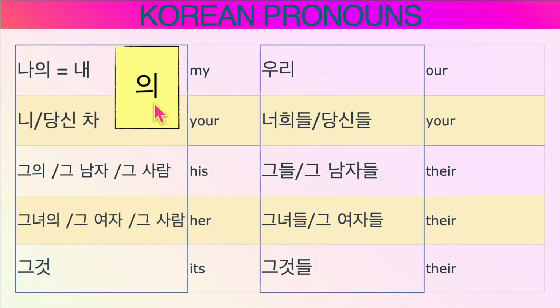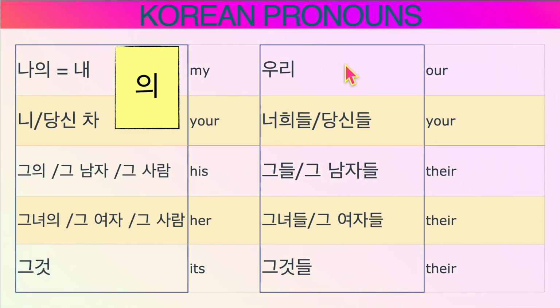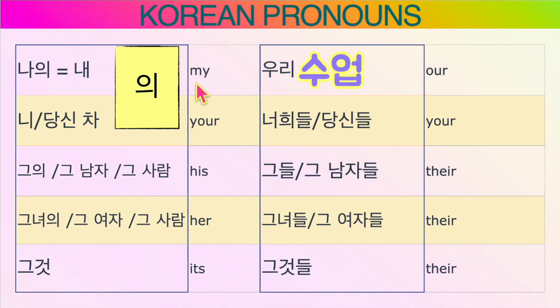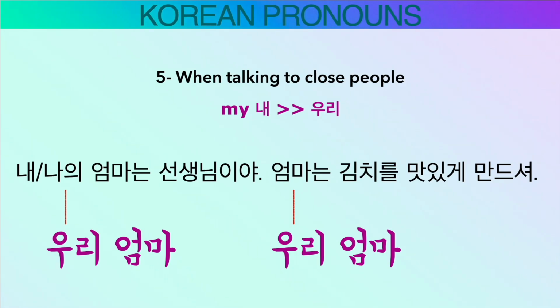So mind that 의 is a possessive particle. However, in spoken Korean, 의 is omitted most of the time. So if you want to say his car, you can say 그 남자 차 or 그 사람 차. If you want to say our class, 우리 수업, rather than saying 우리의 수업, right?